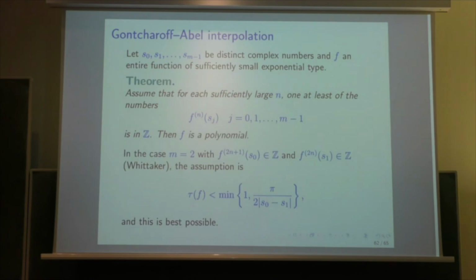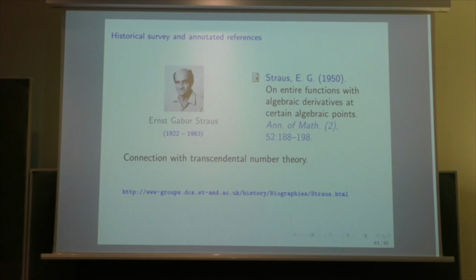Then f is a polynomial. And we recover the result which I mentioned before for Whittaker in the case m equal 2 and in the periodic case. But in this case, we have a condition on the small exponential type which is explicit and best possible.